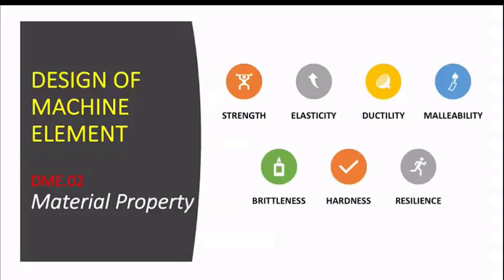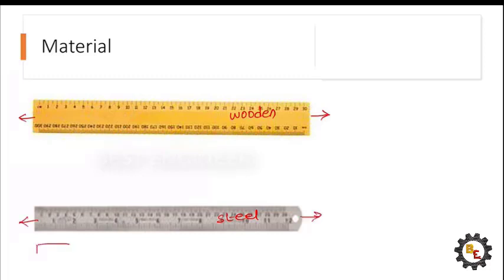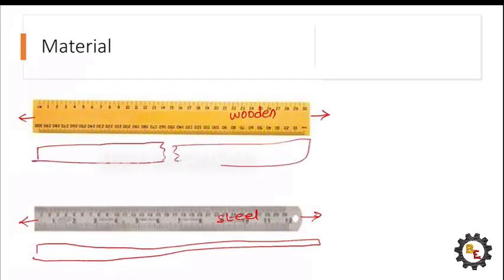Hello friends, in today's session let me show the material property. See this picture, there are two materials, one is wooden material and another one is steel material. I am applying the same load here on wood and steel. The steel material will extend like this, but the wooden material will get fractured like this.